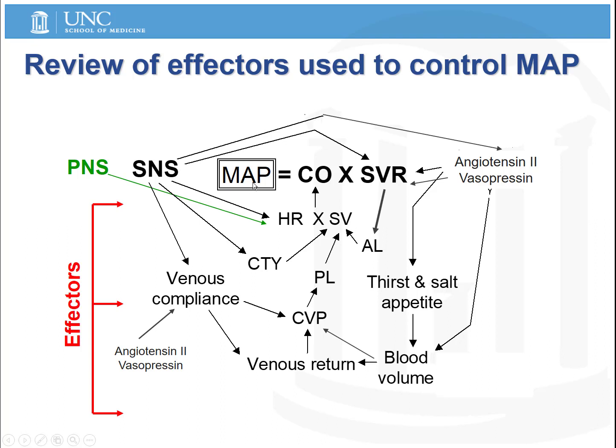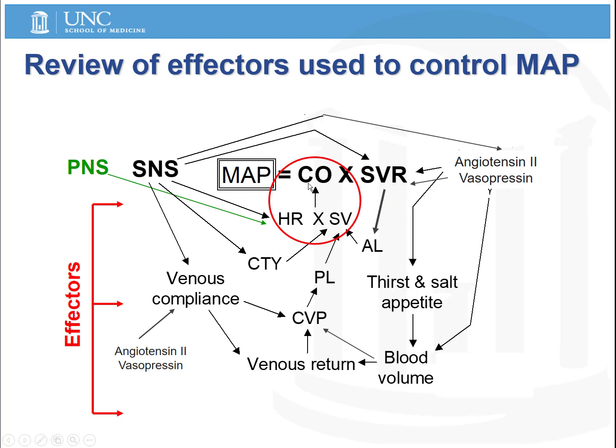So first, if we look at this central equation here, the mean arterial pressure is equal to the product of the cardiac output and the systemic vascular resistance. So an increase in cardiac output or an increase in systemic vascular resistance would lead to an increase in mean arterial pressure, just like a decrease in either cardiac output or systemic vascular resistance would cause a decrease in mean arterial pressure. So the whole point of the baroreflex is to regulate the cardiac output and the systemic vascular resistance to keep the mean arterial pressure right around the set point.